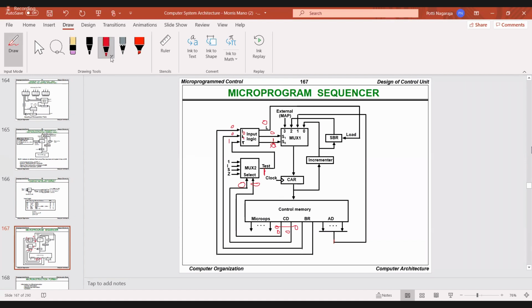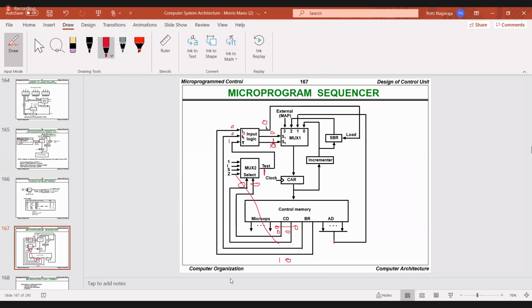Are you understanding? If you want to understand this, you have to follow along. So CD is 1, 0. I am writing here: when CD is 1, 0, whenever it is 1, 0, it will select the second input. The second input is nothing but the sign bit. So we will select the sign bit.